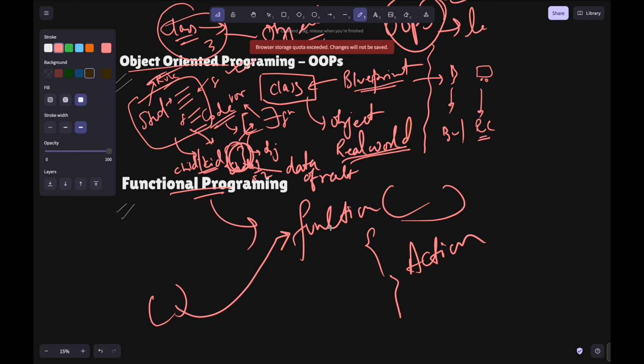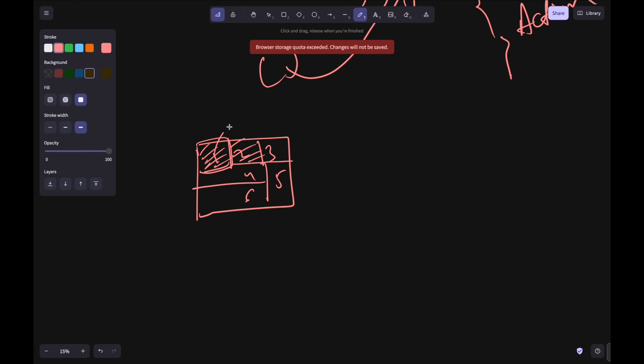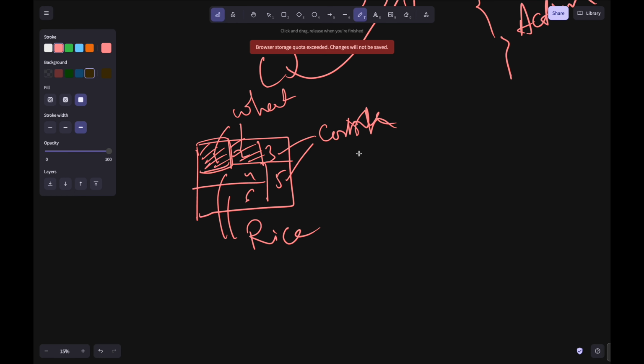Let's suppose you have a big task to do and it is divided into parts, like 1 2 3 4 5 6. These are lands which need to be cultivated for food. Here wheat needs to be grown, here corn, and here something like rice.